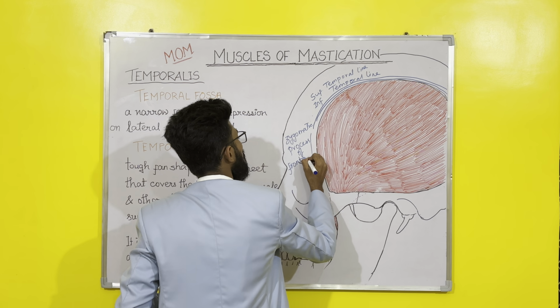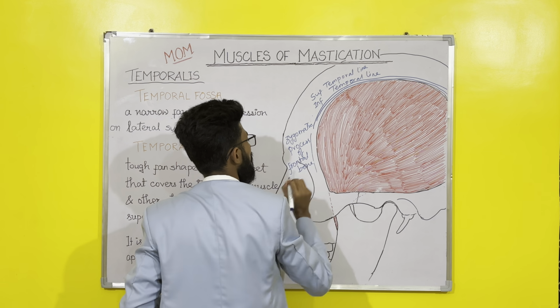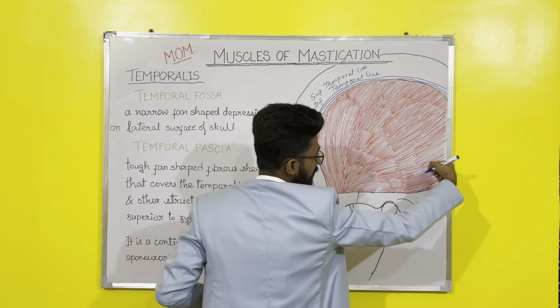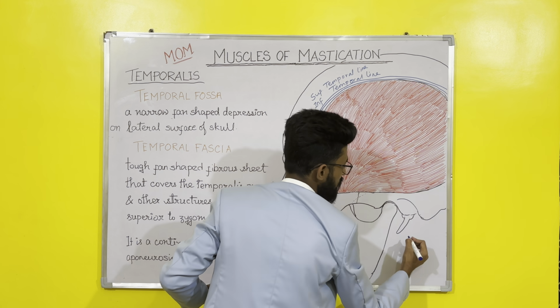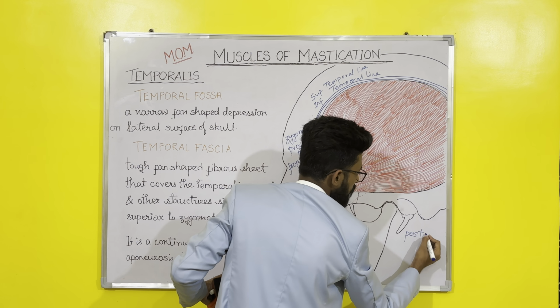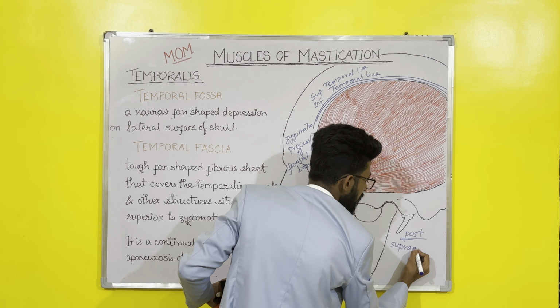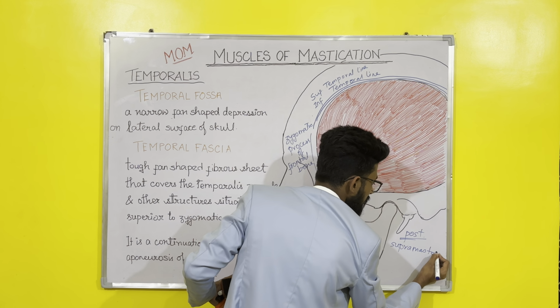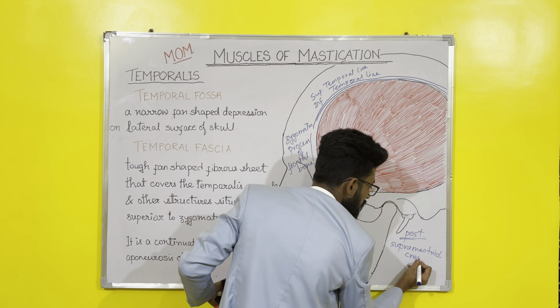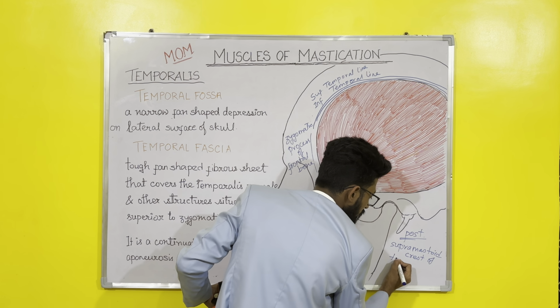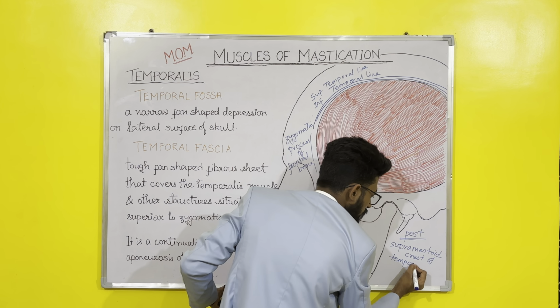And posteriorly, I can't draw it here, so I'll write it here. Posteriorly, the supramastoid crest of temporal bone.